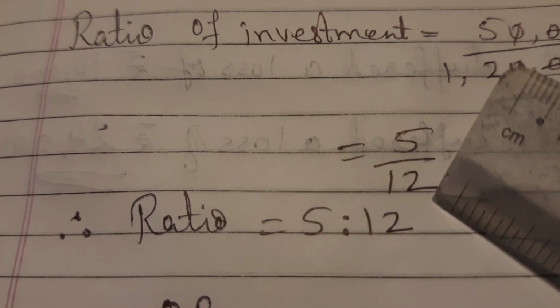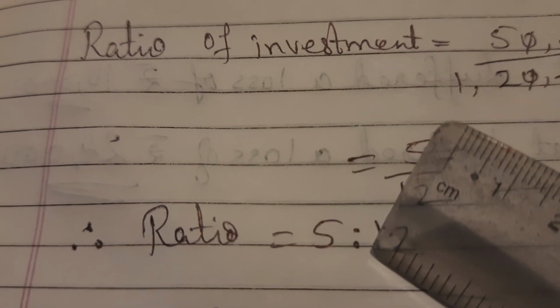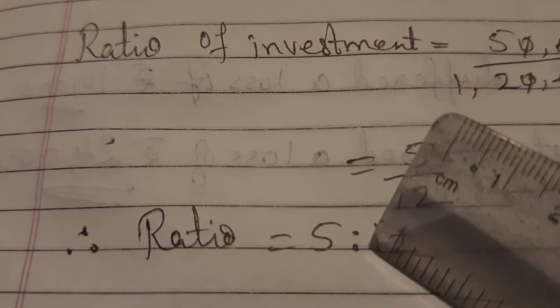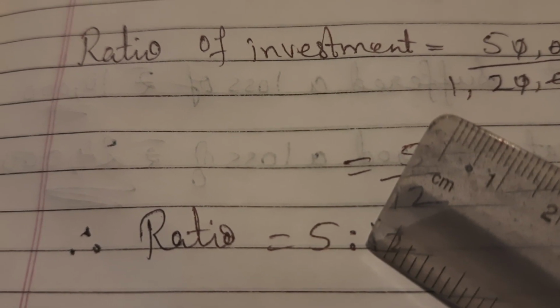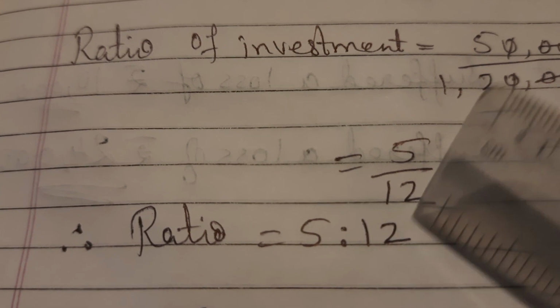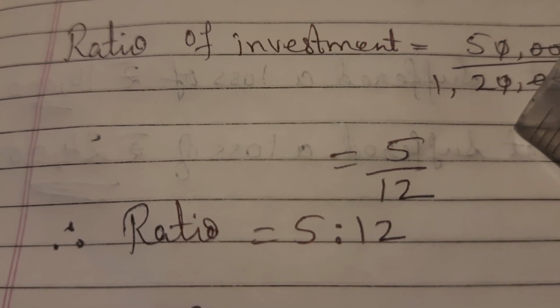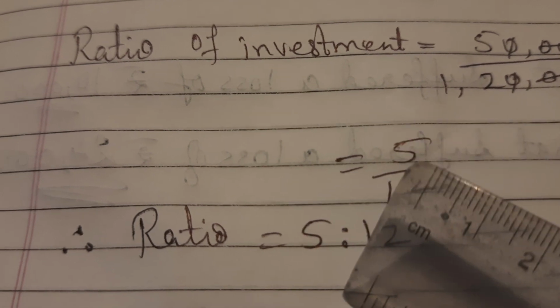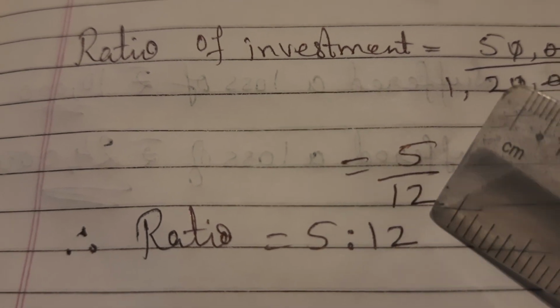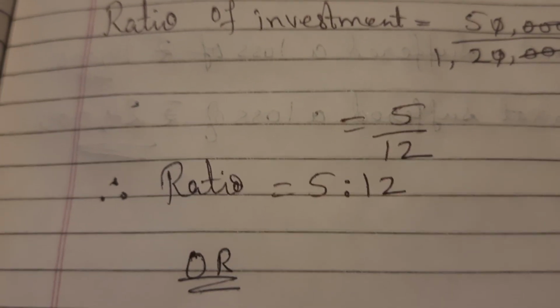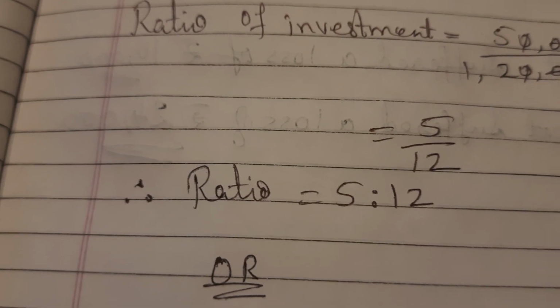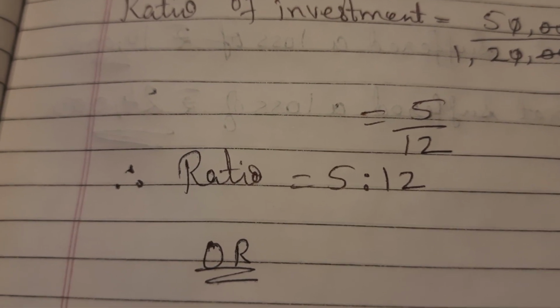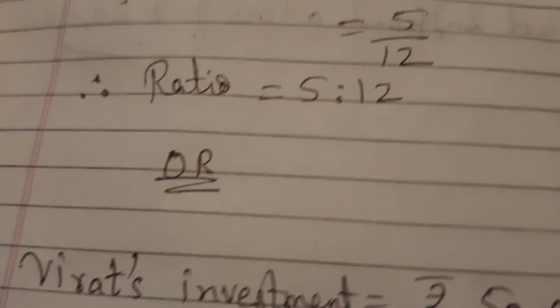Once you get this ratio, you can solve the sum like the first sum that we did. Okay, 5x plus 12x is equal to the amount, or directly 5 upon 100 into 1,70,000. But I would prefer that we take another method that is much easier than this.